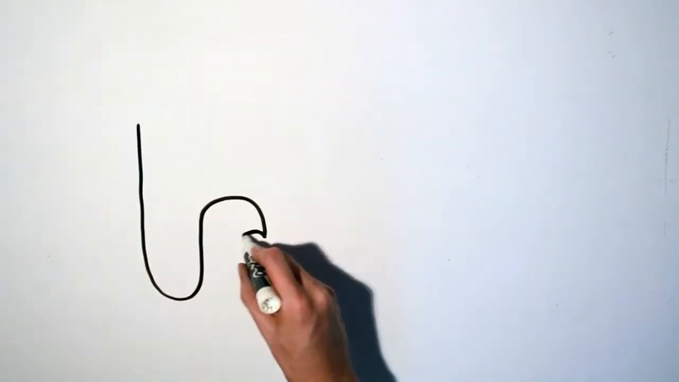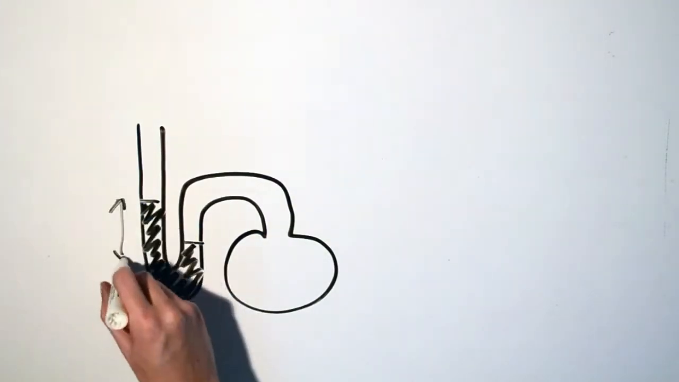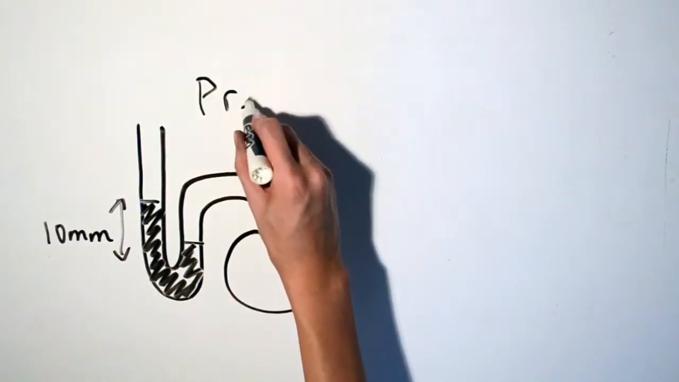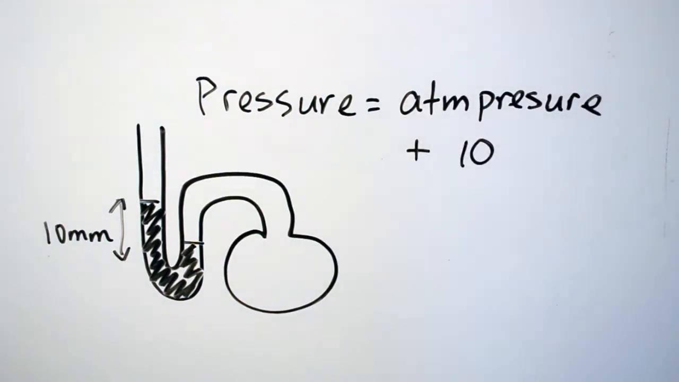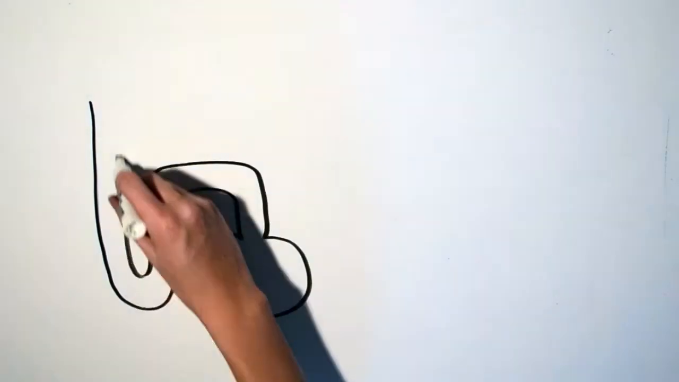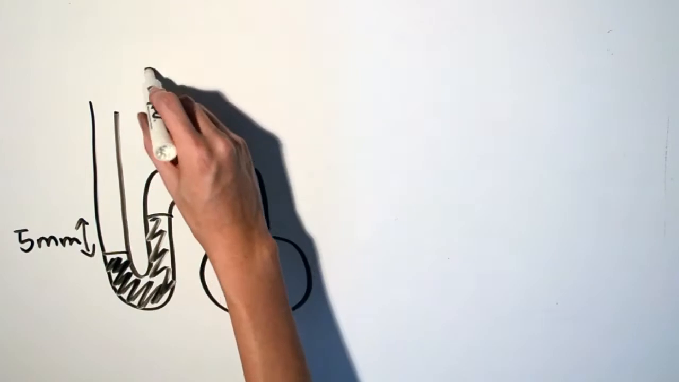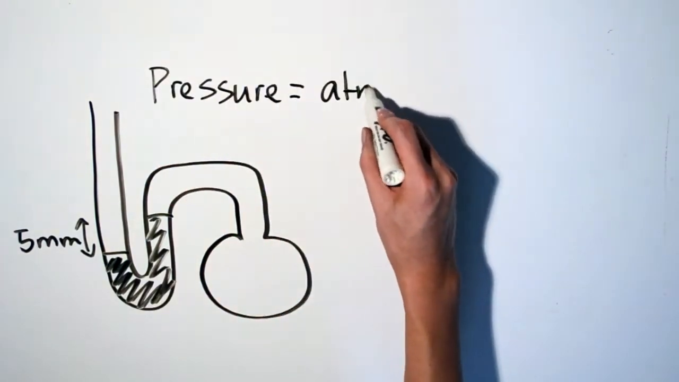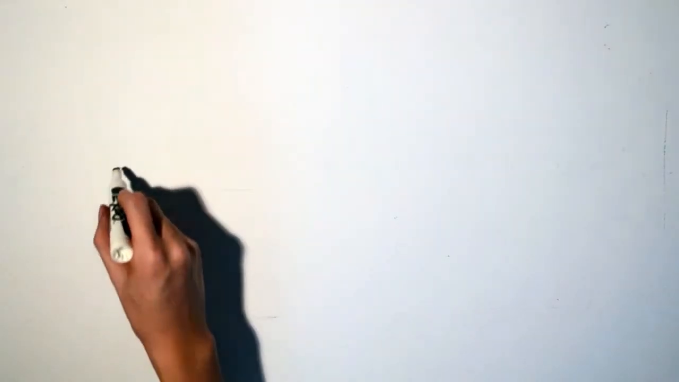If the pressure of the gas in the bulb is greater than the atmospheric pressure, then the mercury will be forced higher in the arm exposed to the atmosphere, and the pressure is the atmospheric pressure in millimeters mercury plus the height difference. If the atmospheric pressure is greater than the gas pressure, the mercury will be higher in the arm exposed to the gas, and the pressure is the atmospheric pressure in millimeters mercury minus the height difference.